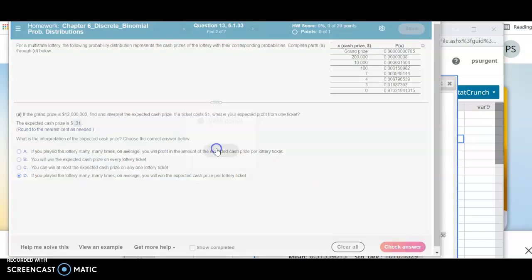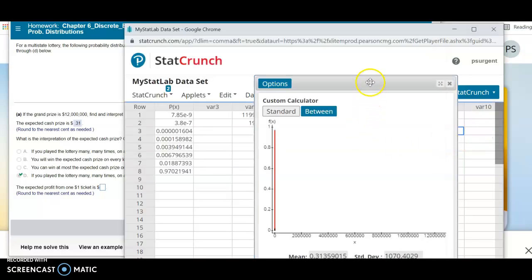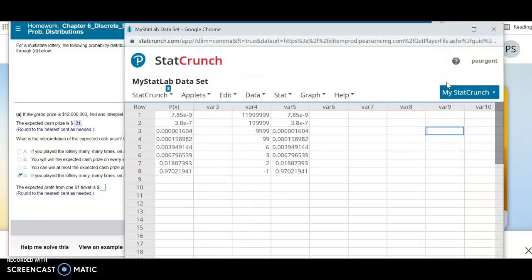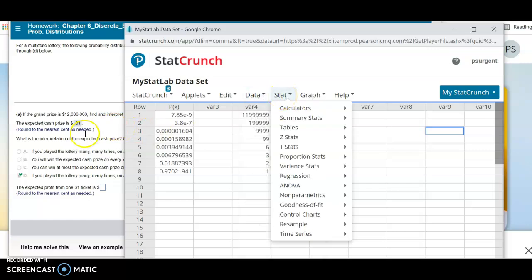And I think later we're going to talk about, there you go. So this is the expected profit. So there's two ways you can do this one. Since we got the prize, we can just subtract $1 from this, and it should give us our negative value. It should be -69 cents. Or if we did it in the way we did it in class, where you consider the cost first, which is typically what you would do. You're interested in your net gain or your profit. Let's see if this, it should give us 31 cents minus $1, -69 cents.